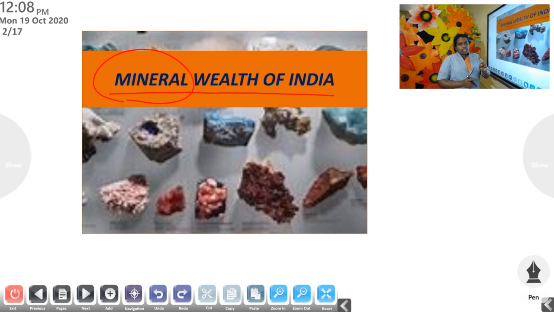So one thing is that minerals are very important for us because we use minerals for making different products. Another thing, we get these minerals from the soil. We get it naturally. We can't make minerals. We can make things made of minerals, but we can't make minerals because, like soil, water, etc., we get these things from nature. It occurs naturally. Okay.